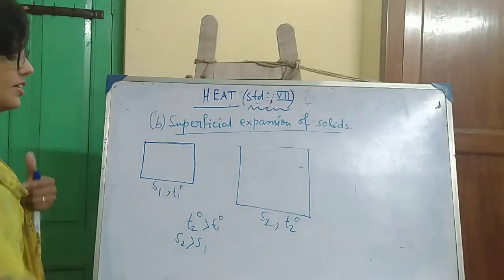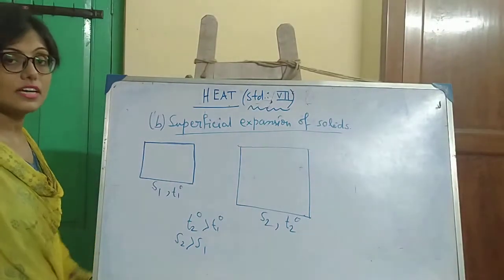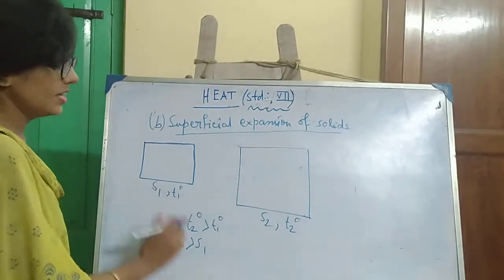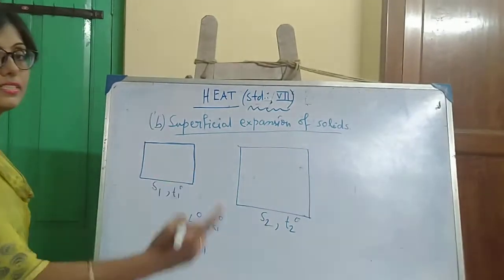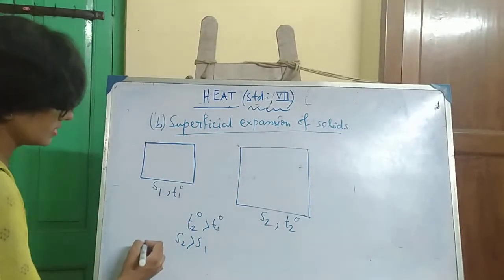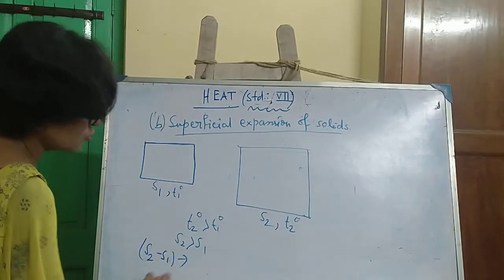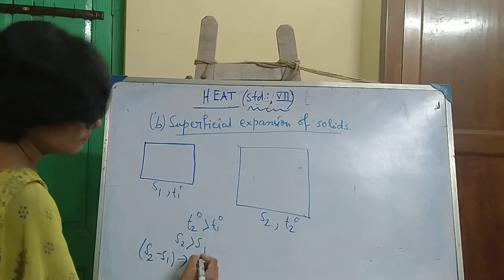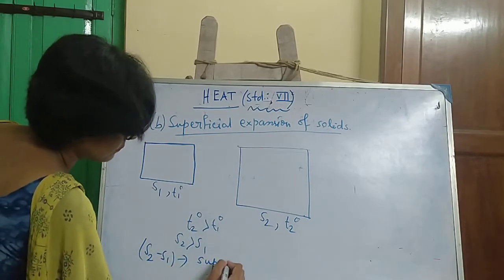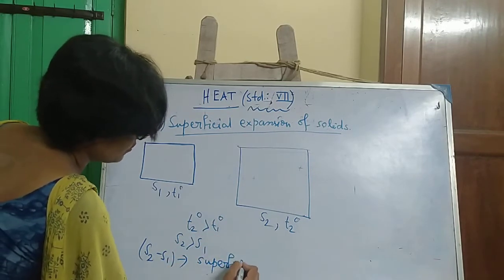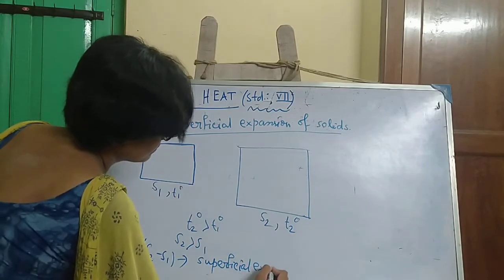It means the increase in surface area, final surface area minus initial surface area. S2 minus S1 represents the superficial expansion.